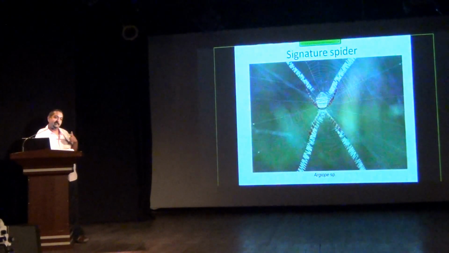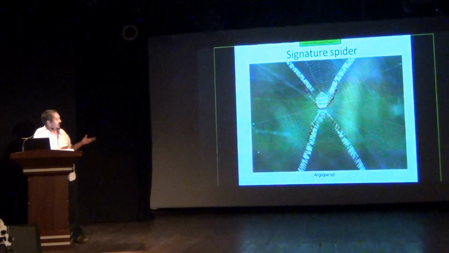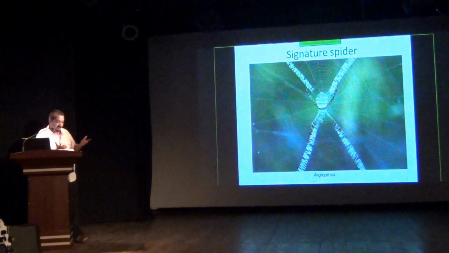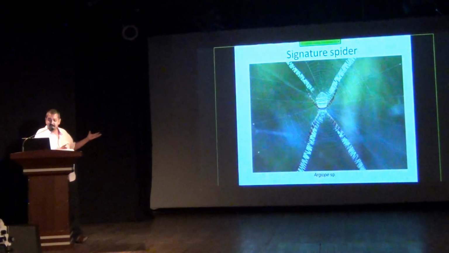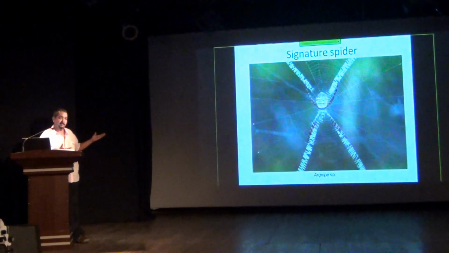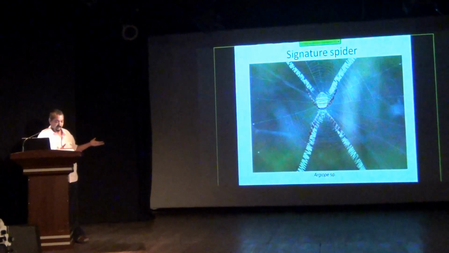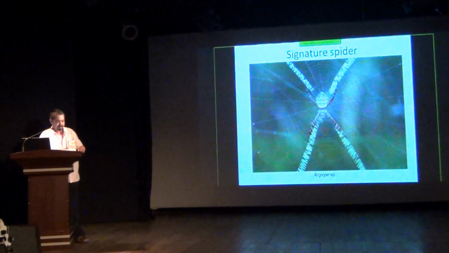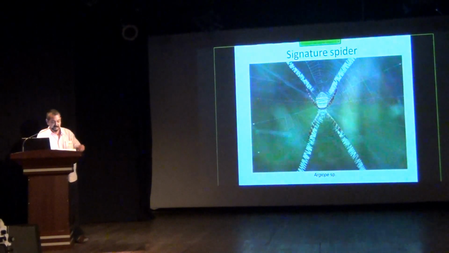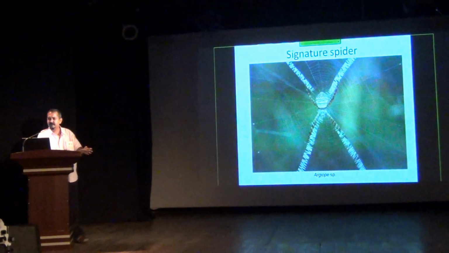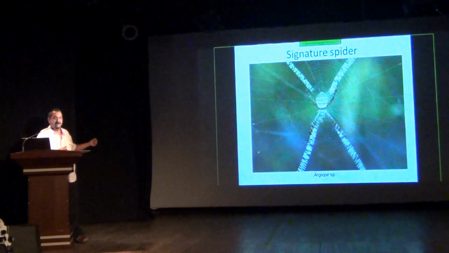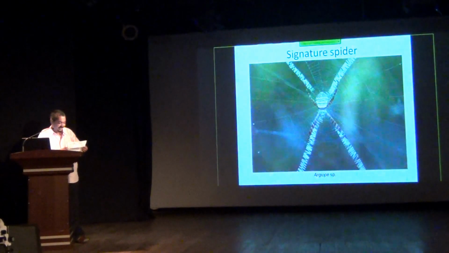Otherwise, orb webs could be missed quite easily. So, the scientists theorize that it is white because it helps them avoid bigger animals running into them or flying into them, and also it reflects UV light quite well because of the same reason. So I don't know if any of you guys go out in the field at night with a UV torch. I do sometimes, and it's nice to spot one of these guys.